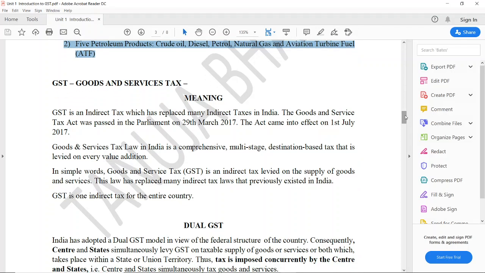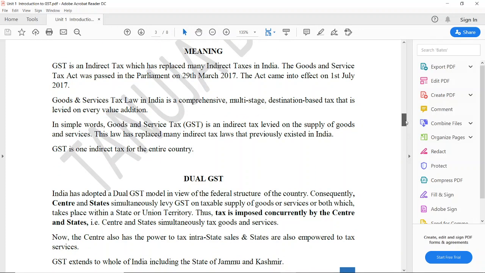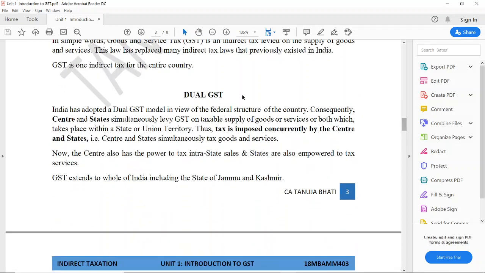Now, what is GST? We know that GST is nothing but a tax that is levied on the consumption of goods or services. So, this is the meaning of GST. It is a destination based tax. Now, what is the meaning of dual GST? Dual GST means earlier, certain taxes were only administered by the center and certain taxes were only administered by the state. But now, both center and state will simultaneously levy GST on the taxable supply of goods and services.